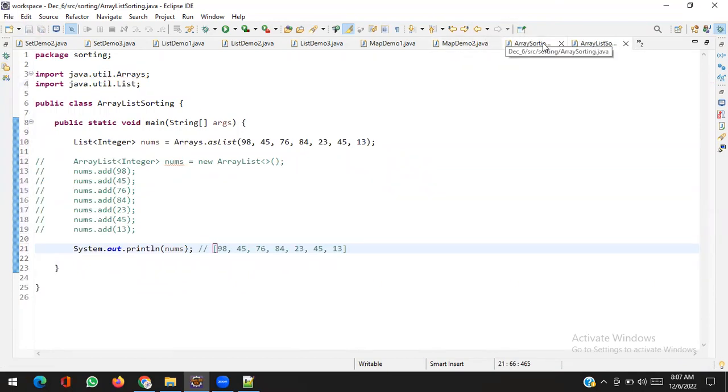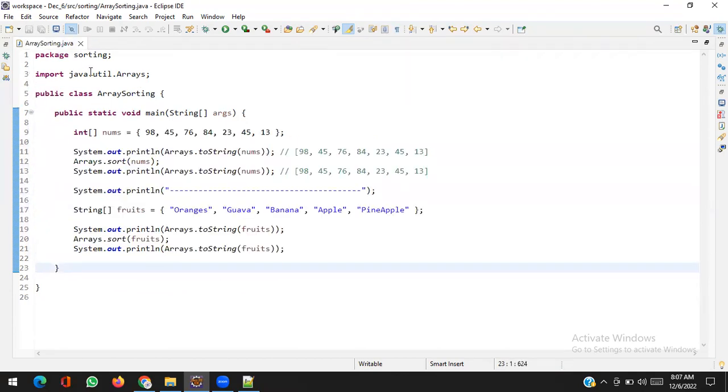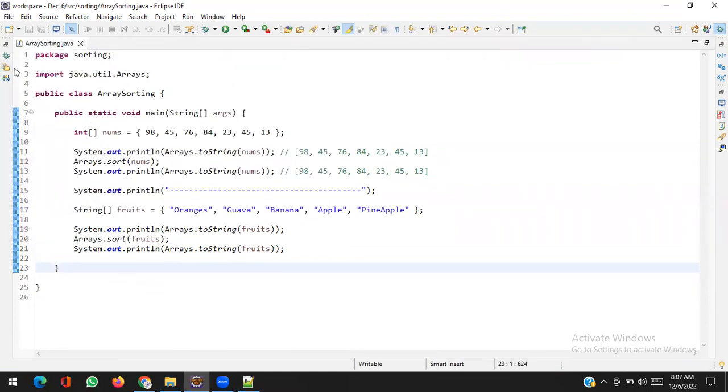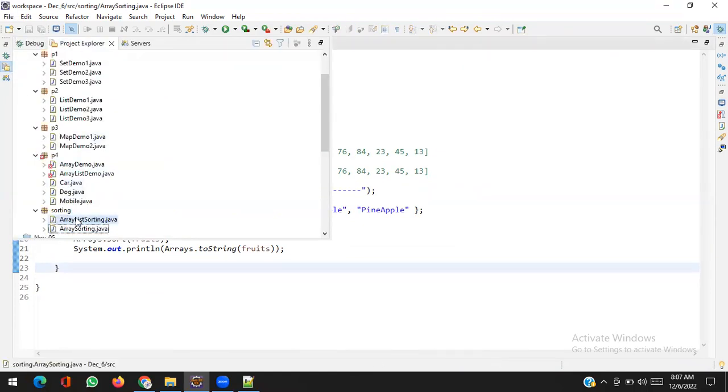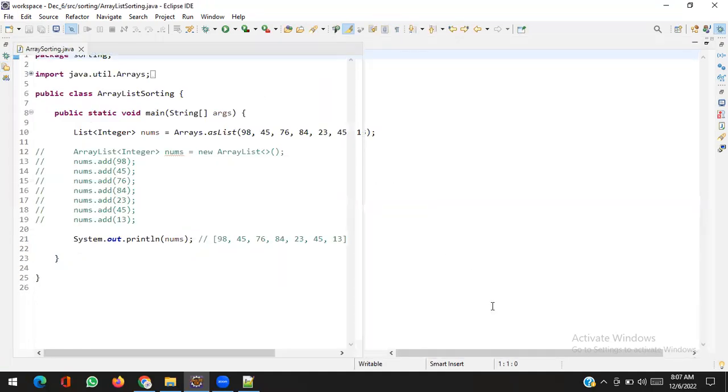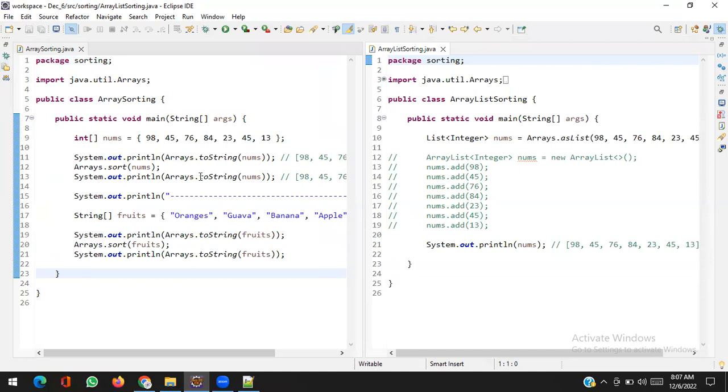Yes. Earlier we had an array, so we could use the Arrays.sort method.